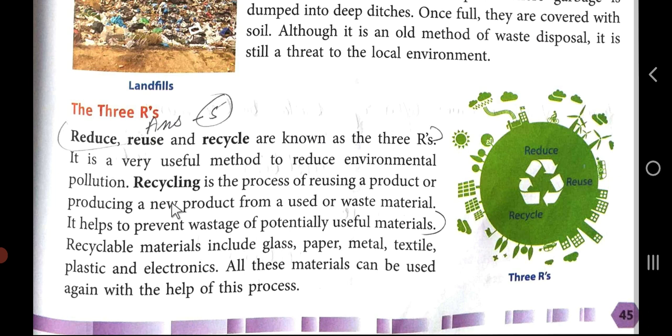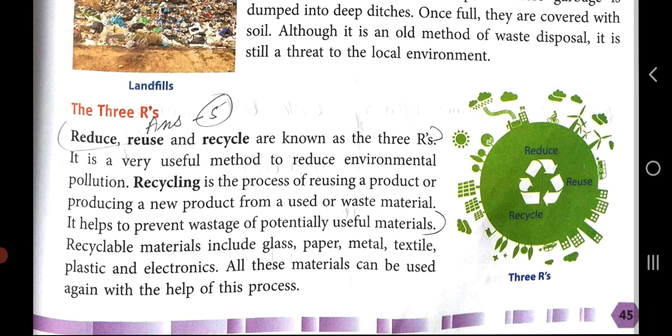Recycling means to use the waste material again, producing a new product from the waste material. It always helps to prevent the wastage of potentially useful materials, and potentially useful means those waste materials which are very useful materials.